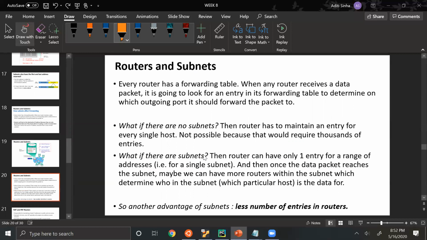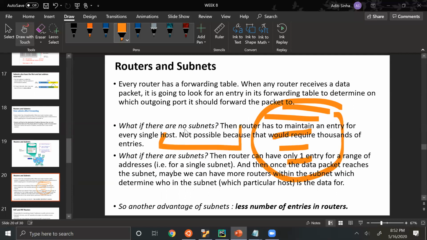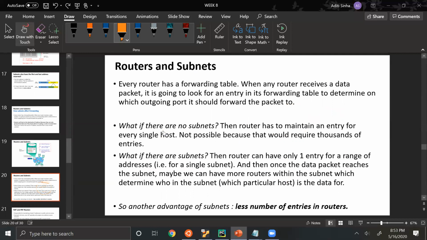And the advantage here will be that now every router can have one entry for a range of addresses. That is, for a range of addresses that lie in a single subnet, a router can have a single entry in its forwarding table, which will basically say, okay, I have received this packet, now forward it to this subnet. So earlier we were forwarding it to a particular host, that is the destination, and now we can forward it to the router that is responsible for that subnet.